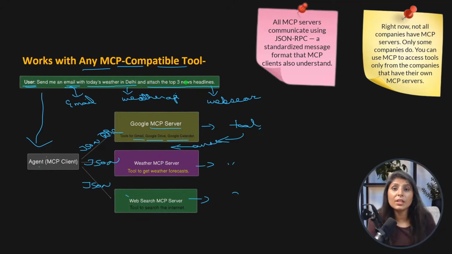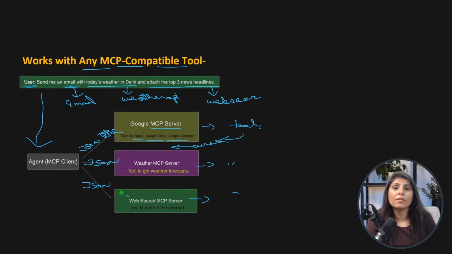So we are doing everything ourselves, and if any of these 3 tools is modified, then our code will stop working. But in this case where we are using MCP servers, we are only writing code in our agent to connect with the MCP server. The rest of the task the MCP server is doing. If anything changes, the MCP server handles that. We are not responsible for that. The company whose tools we are using has its MCP server, and they are responsible for handling it as per the modifications in their tools or APIs. We are just connecting with them.